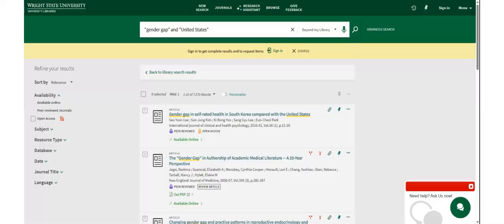One advantage QuickSearch has over Google is the ability to easily limit your results by type of resource, peer review, date, language, and other factors. You can limit by 1, 2, or a variety of things. You can change the date to find more recent articles.